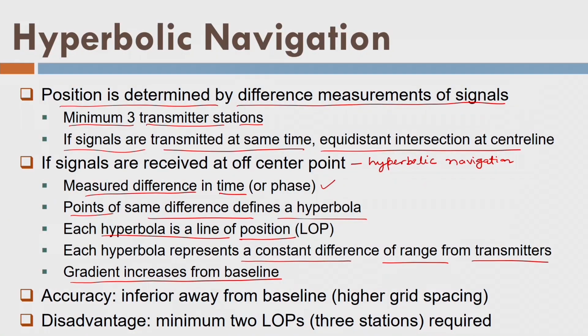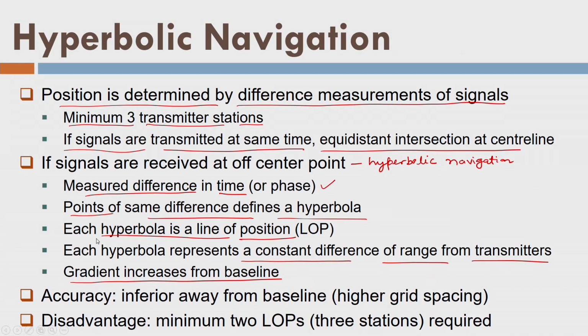So, we can say here that we need to have a minimum of 2 LOPs. That means, if we have 3 transmitters, I can construct a minimum of 2 lines of position, and by solving these 2 lines of position, I can find out the position of a point. So, in case of RoRo navigation, we need only 2 transmitters or 2 reference objects on the surface of Earth.